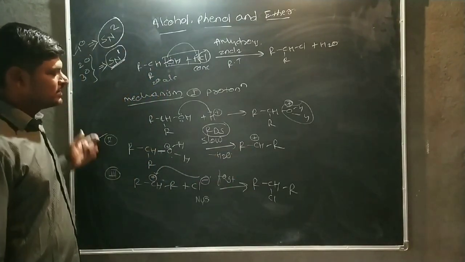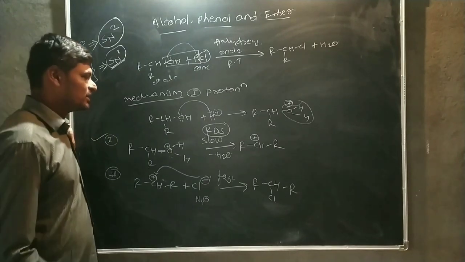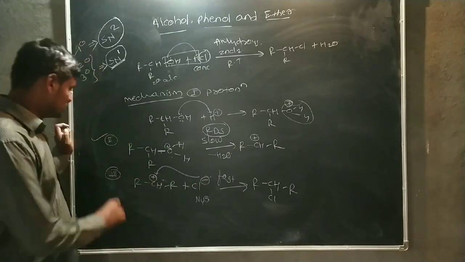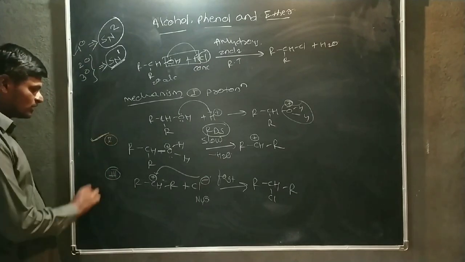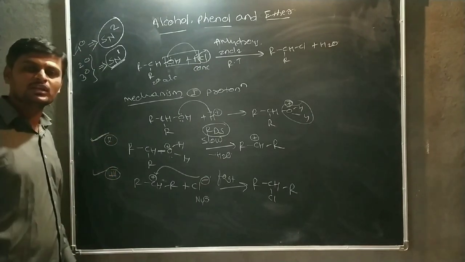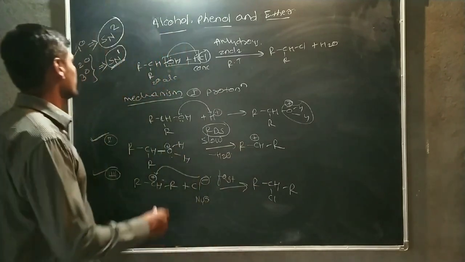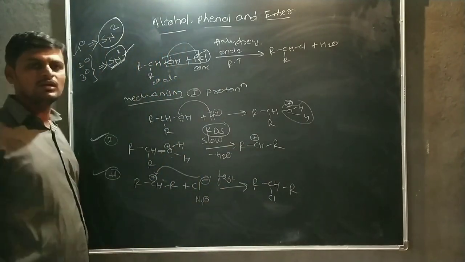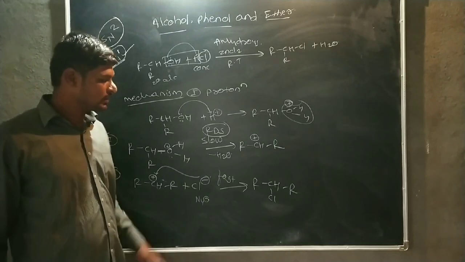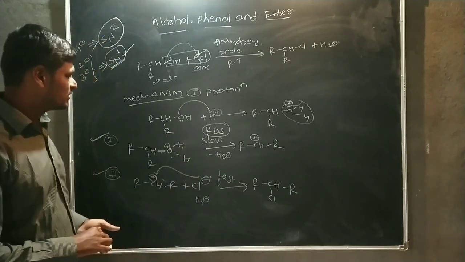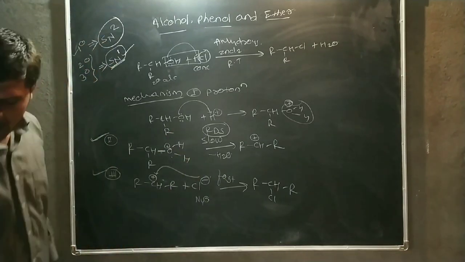Okay. Then this is the mechanism. In this mechanism there are mainly 2 steps involved: the formation of carbocation and the attack of the nucleophile on the carbocation. And if the carbocation is formed, then the reaction is carried out by the SN1 reaction mechanism. Okay. This is the mechanism of secondary alcohol.